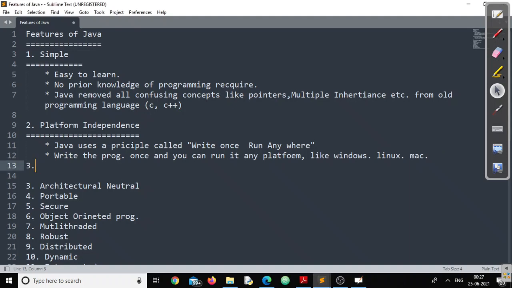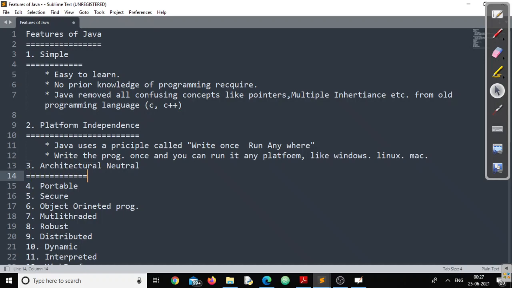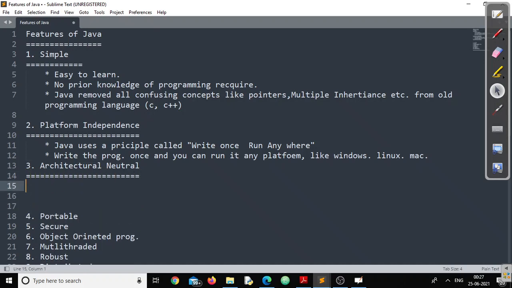Now, come to the third one, architectural neutral. What does that mean? Whenever I'm talking about architecture, it means the particular configuration of a system. Listen very carefully, because the terms platform independent and architectural neutral seem like they are the same, but they are not. You need to give much attention to this concept. To understand what architecture neutral is, let us understand what architecture is.